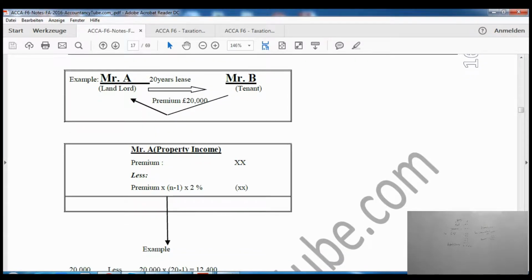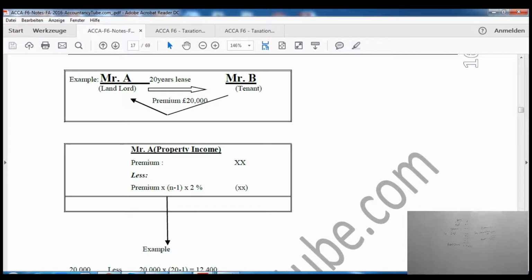So what we do is we take the premium and we deduct premium into n minus 1 multiplied by 2%. Now the only thing which I did not mention to you is what n means here. Now n in this formula means the number of years. So whatever the number of years this lease has been granted for, we will put the number of years here. Now in the notes I've given you a small example.